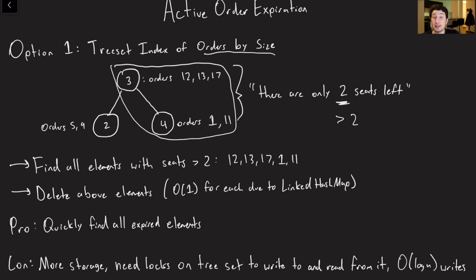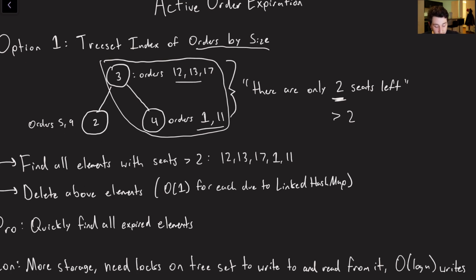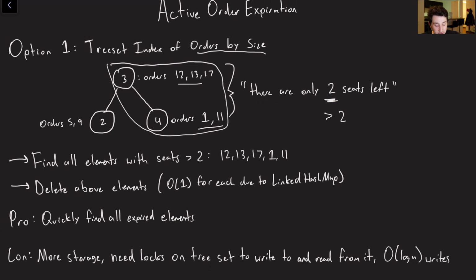Actually, I suppose it would technically be linear because we could grab up to the entire size of the tree, but the point is it's efficient because it's sorted. And then I aggregate these 2 sets right here, find all elements with seats greater than 2. That's going to be these orders right over there. And then I can delete them all from our linked list with hash map. And again, all of those deletes are in O(1) time.